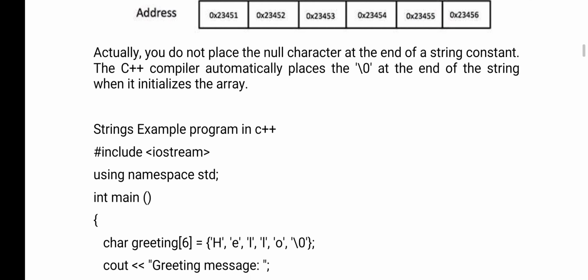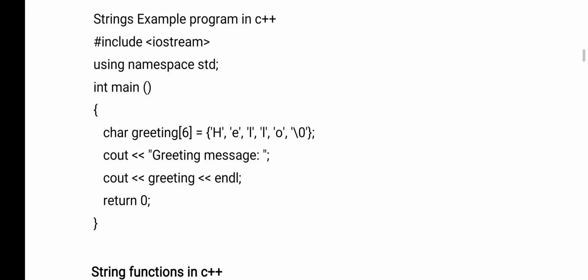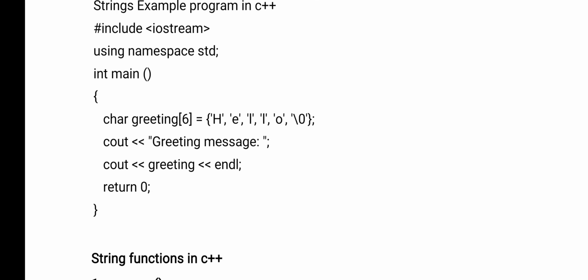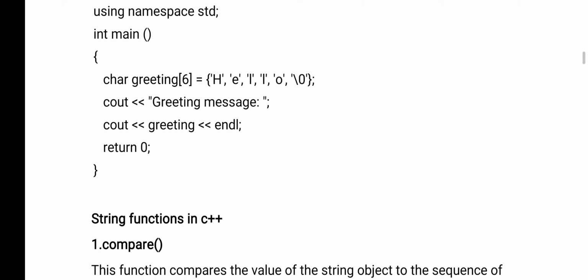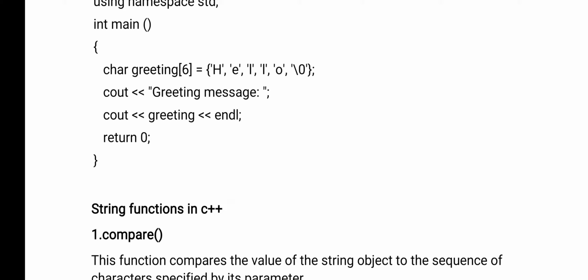Now the string example program. Hash include iostream. We are getting different functions from the iostream. Next we are using namespace std. When you are using namespace std, whatever classes are available in that library file, in that module, will be included in your program. So in the present program we are using a number of classes from this module only. Now int main, it's the main function. Your program execution starts from this main function only.